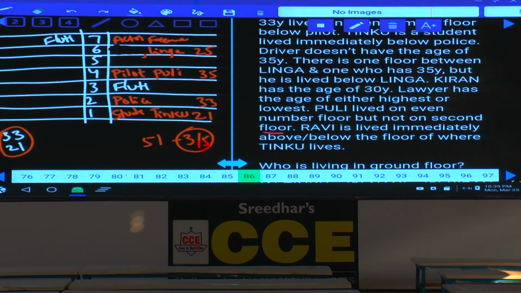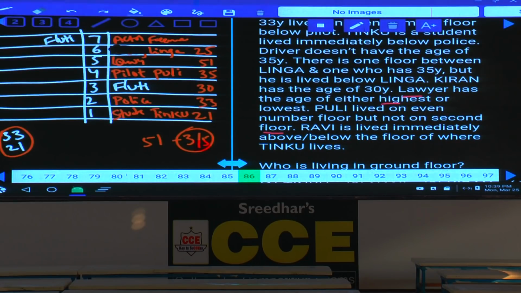And what is the lowest age here? Lowest age is 18, then 21. Hence, this 21 is a student. As 21 is a student, the lawyer is the highest age, isn't it? Hence, as the lawyer is the highest age, this lawyer must be the highest age person living on an odd number floor. As this person is a lawyer and is 51 years old, what is left over here? 30-year-old, and the 30-year-old must be here.